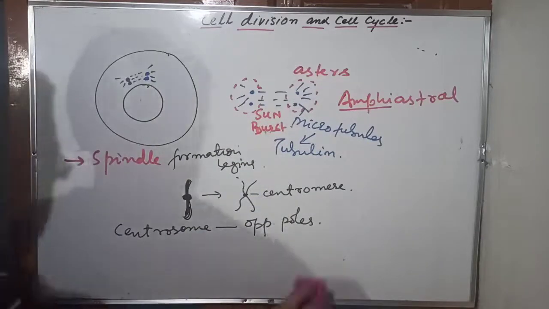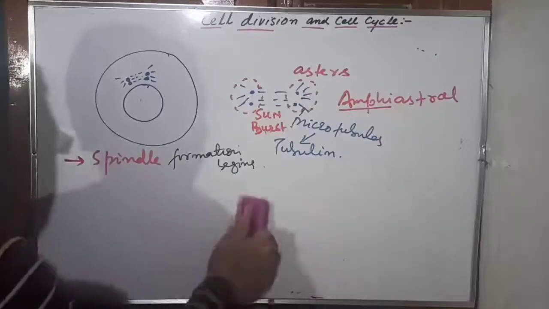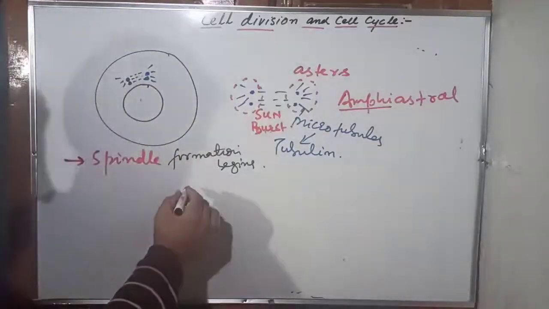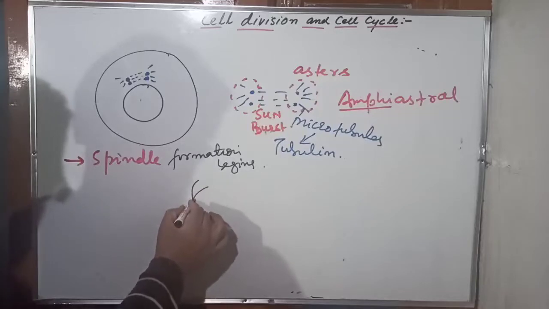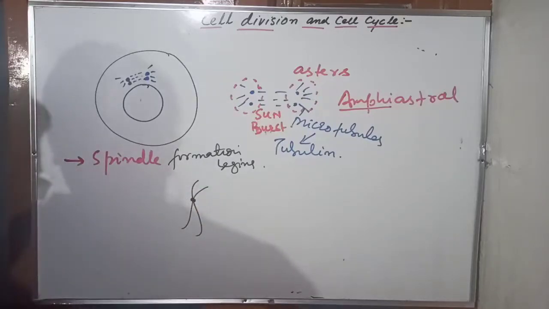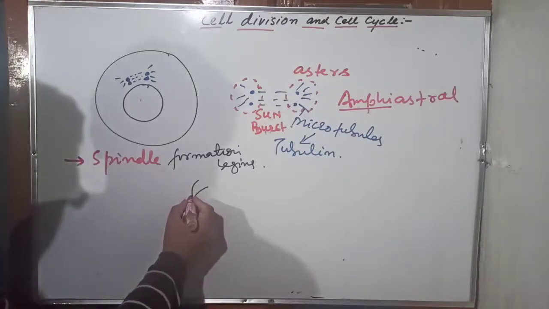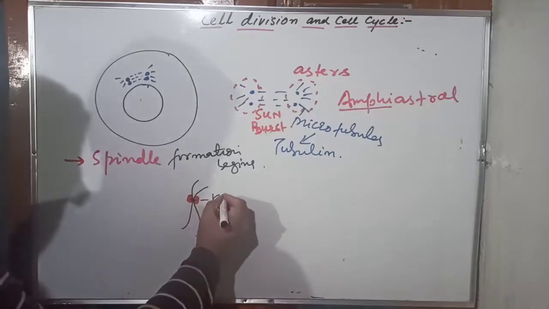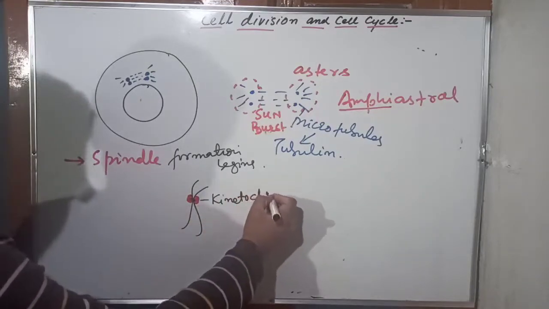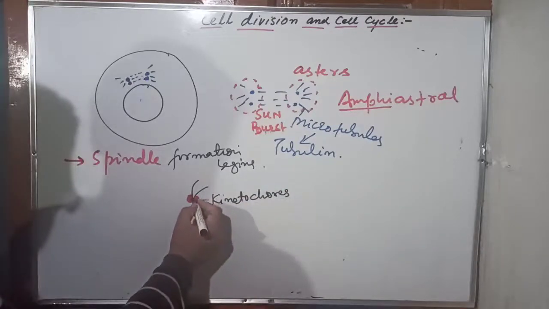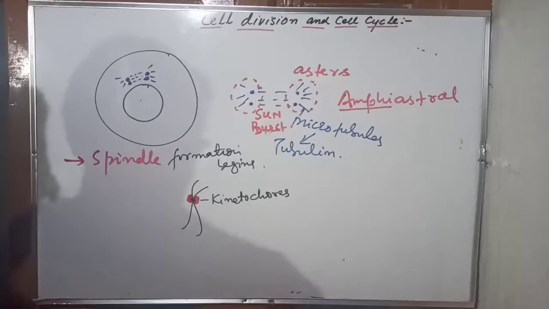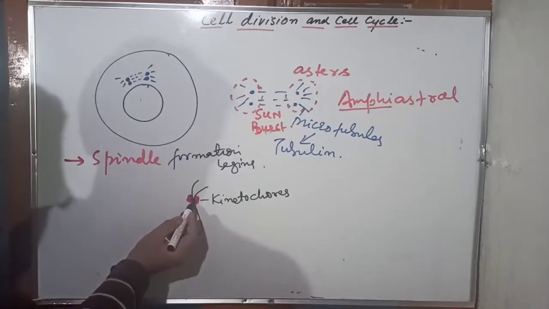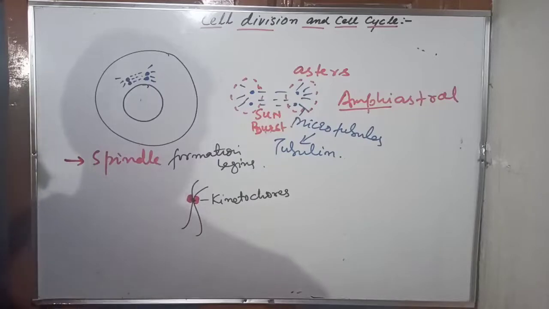One more important thing. Listen very carefully. This is a chromosome here, right? This is a centromere here, right? In this phase, there is a deposition of a very specific protein here. And this protein is called the kinetochore. This deposition of kinetochore protein occurs in the prophase. And where is it deposited? It is deposited at the centromere. Kinetochore deposition occurs at the centromere, and its deposition occurs in the prophase.